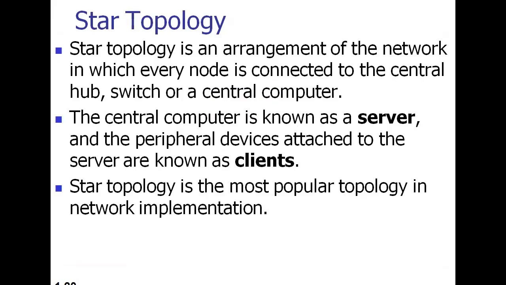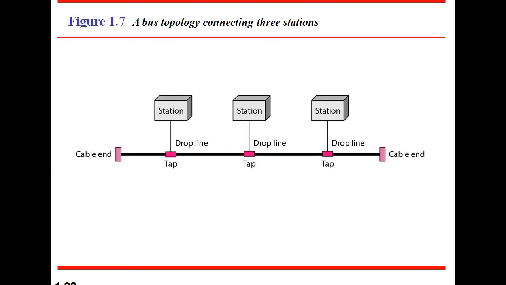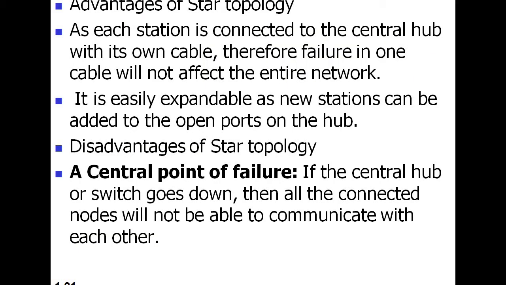Let me go to the notes. These are the advantages of star topology. As each station is connected to the central hub with its own cable, failure in one cable will not affect the entire network. It is easily expandable, as new stations can be added to the open ports on the hub.